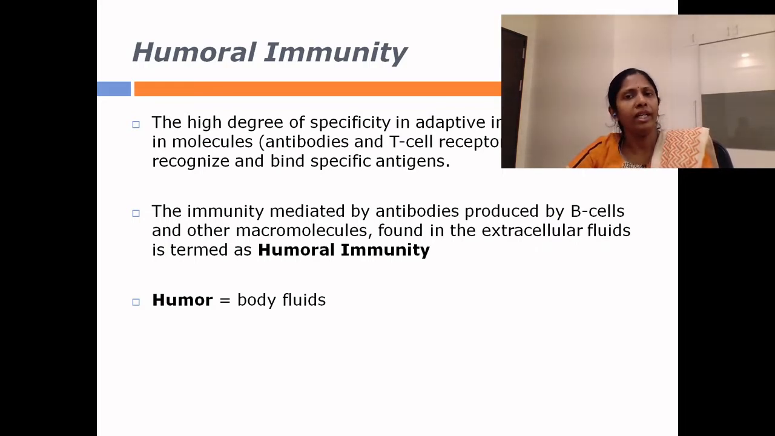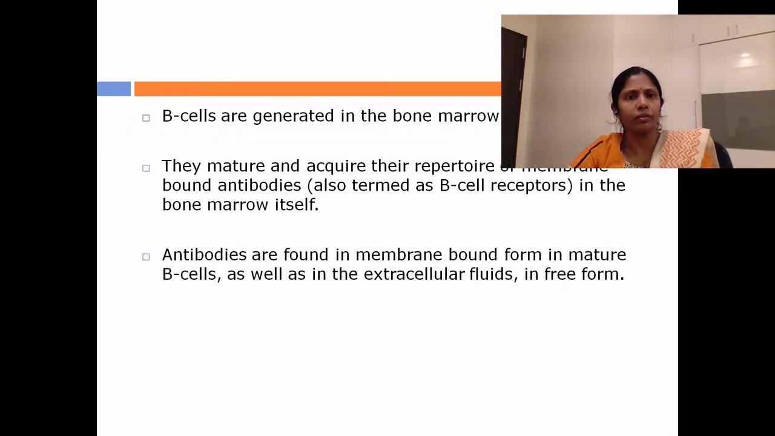The immunity that is mediated by antibodies produced by B cells and other molecules found in the extracellular fluids is termed humoral immunity. The word humor actually means body fluids and hence the name humoral immunity. B cells, which are the center point of humoral immunity, are generated in the bone marrow during the process of lymphopoiesis from the lymphoid progenitor cell, which is a multipotent stem cell found in bone marrow. The lymphoid progenitor cell in itself is a product of division of the hematopoietic stem cell.